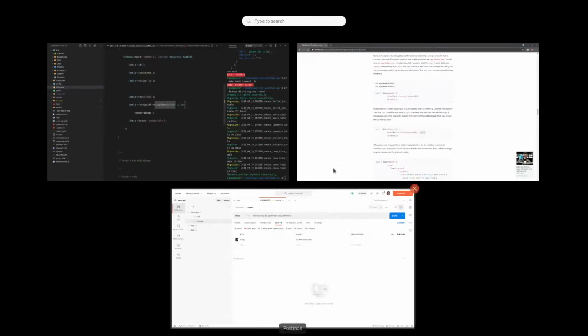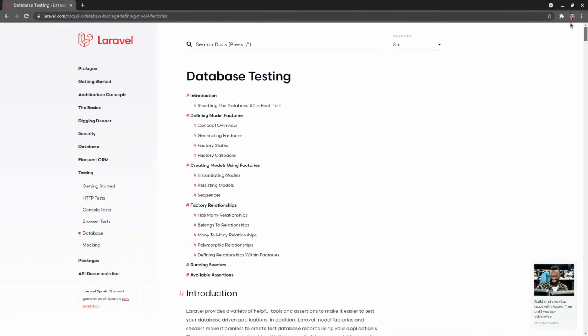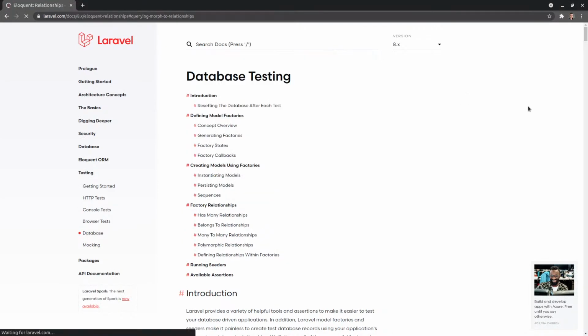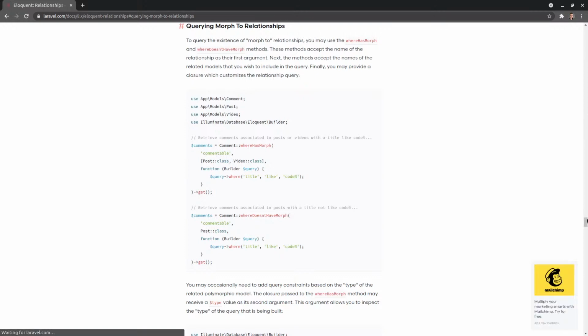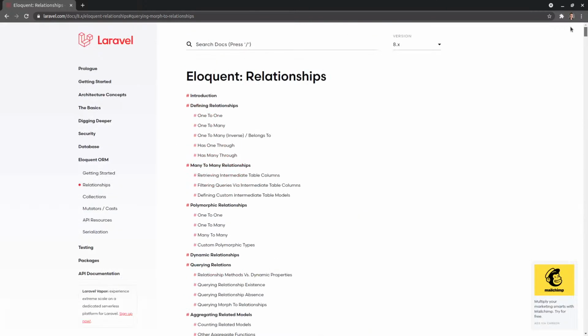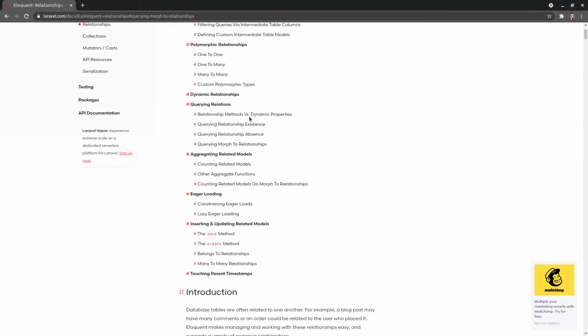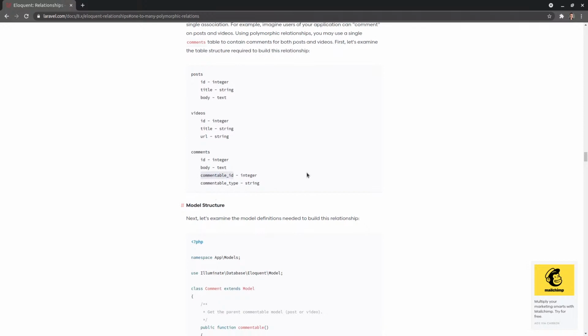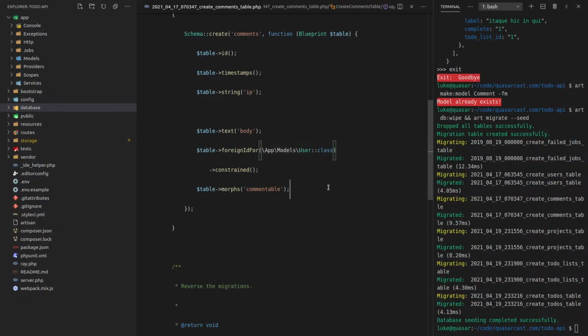I always forget the names of these. One day I'm going to come up with a mnemonic device for this. So let's say morph. Yeah, here we go. Morph to relationship. That's querying. Basically, we want to see the one-to-many polymorphic relationships. One-to-many. There it is. All right. So, yep, we've even got comments as an example, which is great. So we'll have commentable ID and commentable type. That's what this is done here.